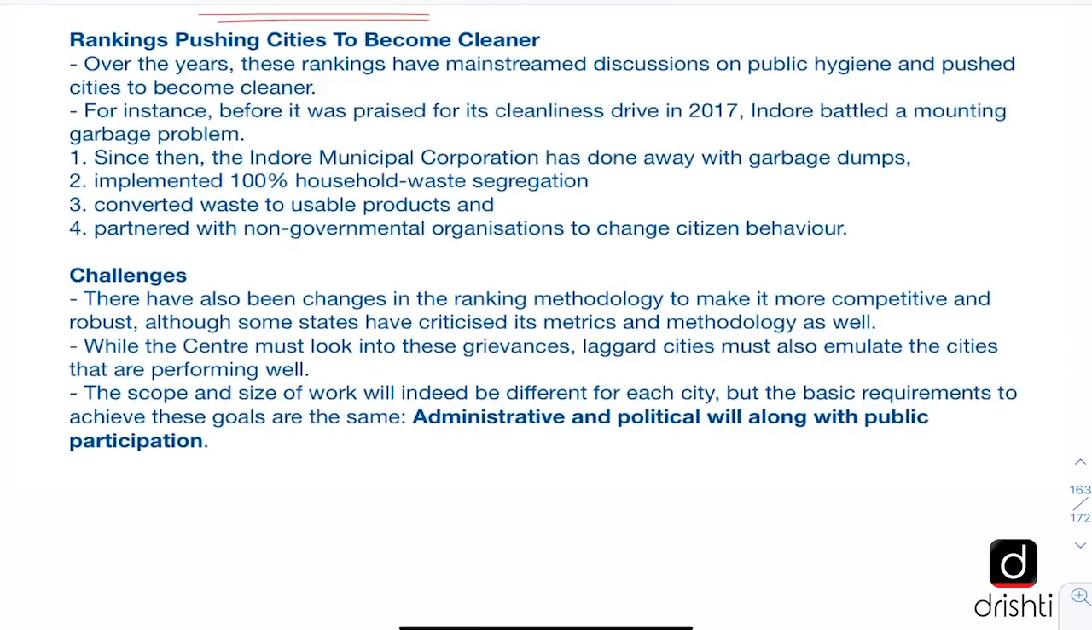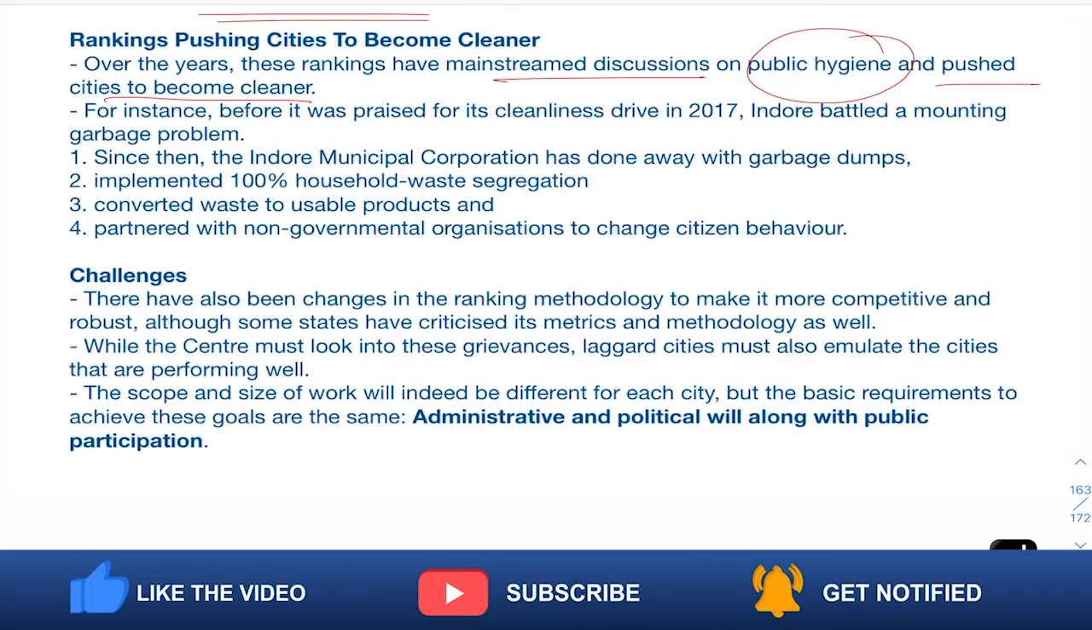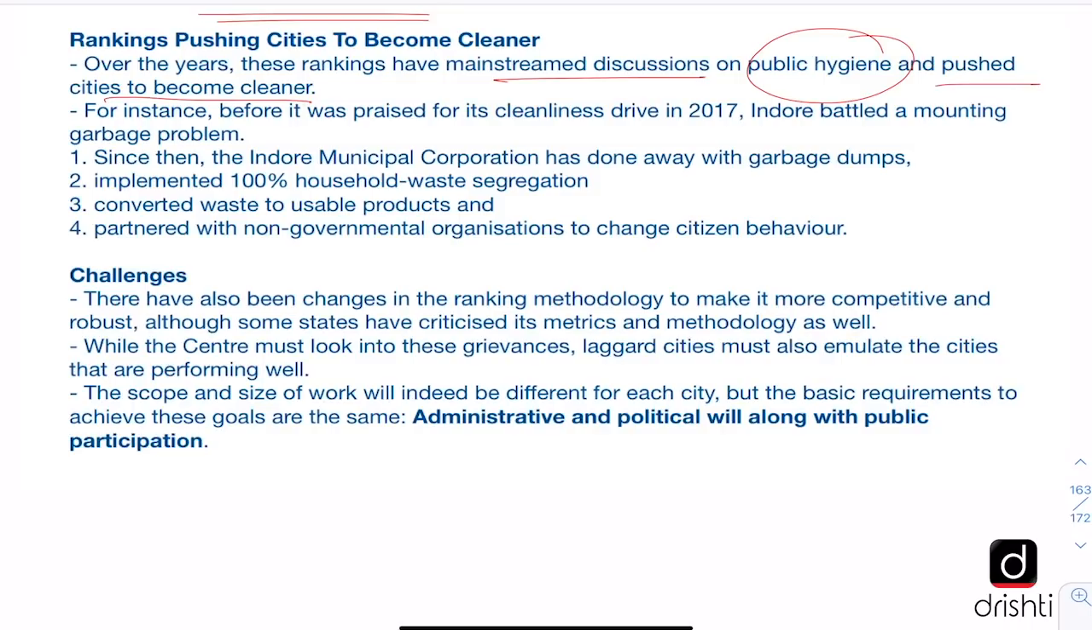Further on, the editorial says that over the years, these rankings have mainstreamed discussions on public hygiene and also pushed the cities to become cleaner. In fact, there has been a healthy competition seen among cities to get a better ranking. And this is the best achievement that has come out of having these Swachh Survekshans, that the cities and their administrators as well as the citizens have started to take Swachhta seriously and have been making efforts to make their city cleaner. And this is evident from the example of Indore city.